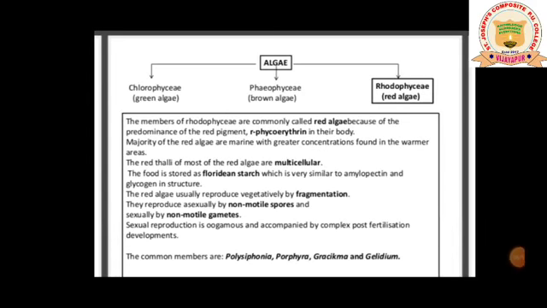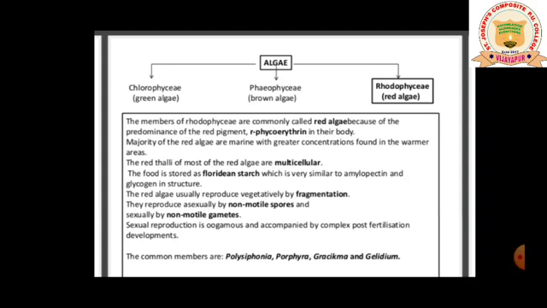So now coming to the next class of algae, that is Rhodophyceae. The members of Rhodophyceae are commonly called red algae because of the predominance of the red pigment phycoerythrin in their body. My dear students, I said algae are classified based on the pigment present in them.